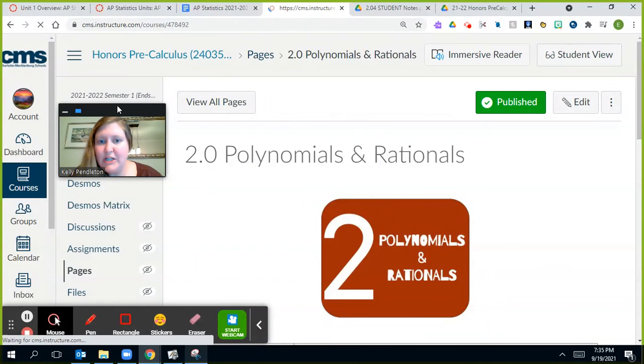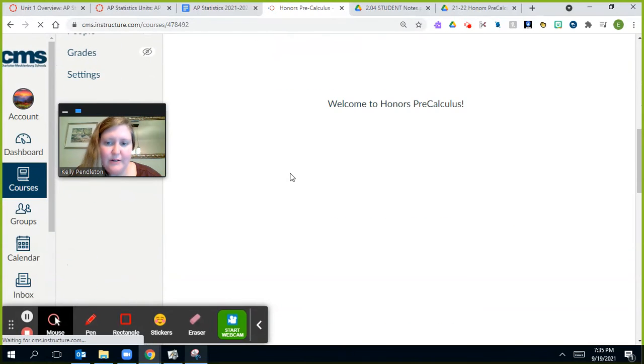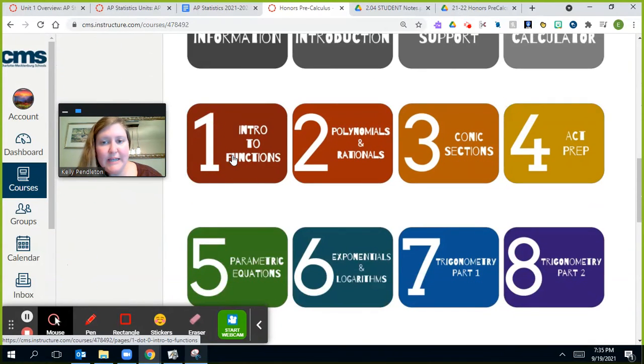And pretty much it. I want to just show you one more time the homepage with all of the units so you can see what we learn. It's a lot of the same ideas from Math 3. So if you're worried about what they learned last year, we do cover a lot of the same ideas with intro to functions, polynomials, exponentials and logarithms, trigonometry. So we do some new things like conics, ACT prep, parametric equations, and we go a lot deeper in some of these topics that they've already learned in Math 3.